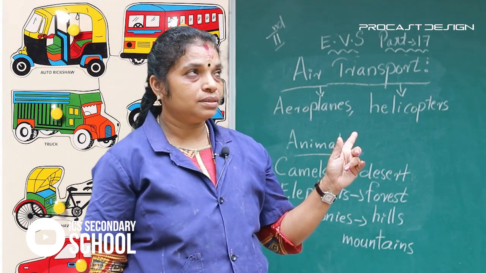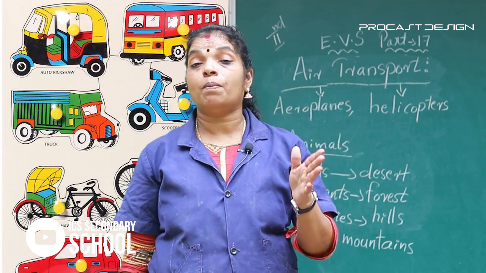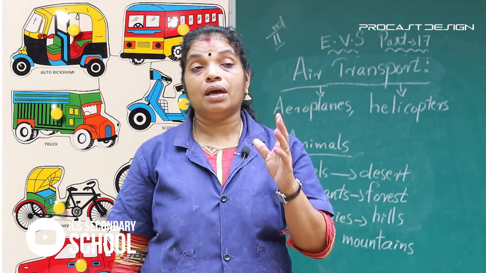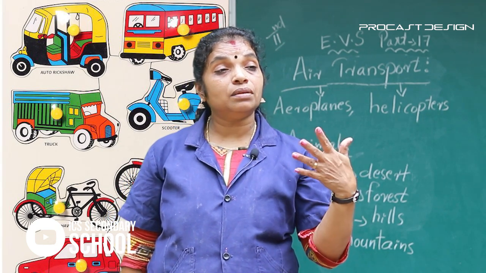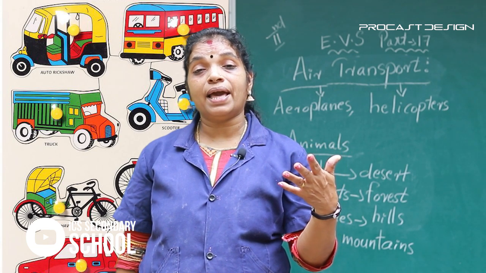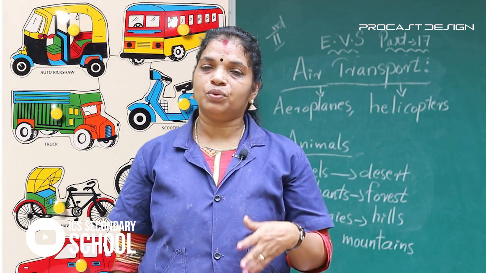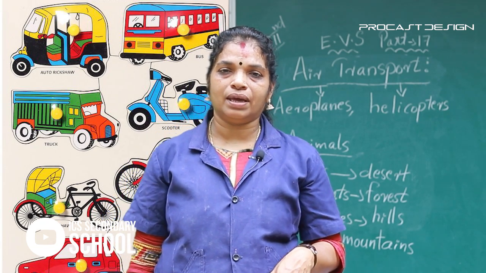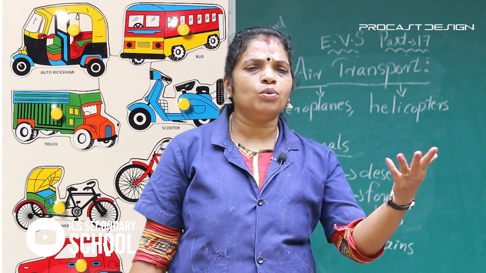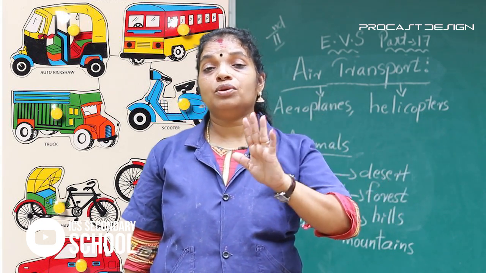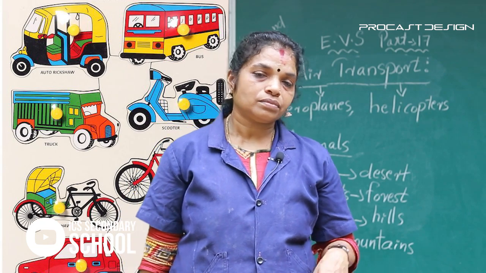Next, air transport. Aeroplane and helicopter. An aeroplane carries many people and many things. A helicopter carries few people and few things. Sometimes we cannot reach a place, and at that time we use a helicopter.